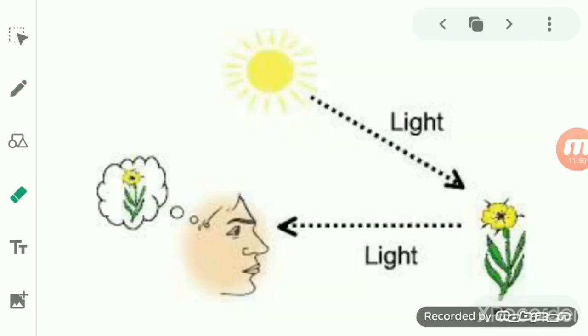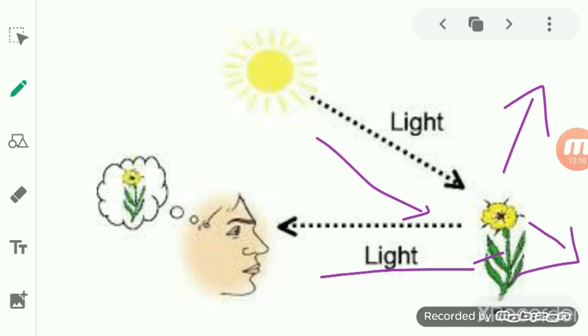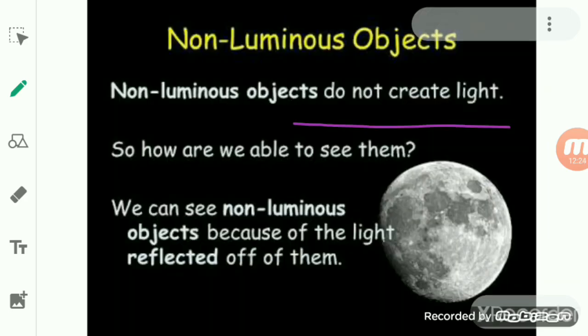So you can see here that the non-luminous object gets reflected, and the non-luminous object we can see by the light. Like this, you can see the flower is non-luminous, and this luminous object gives the light, and finally it gets reflected in all the different directions, including this one also. Okay, and due to which this reflected light enters our eyes, and thus we are able to see the non-luminous object.